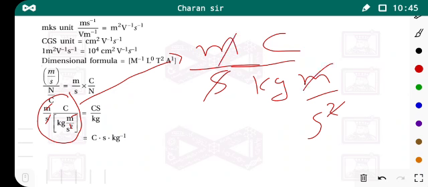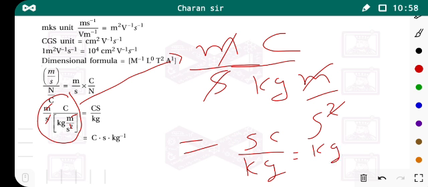These denominators will go to the numerators. So we get second coulomb per kg, or coulomb second per kg. So we can write kg inverse into second into coulomb. Okay, now we get these units.